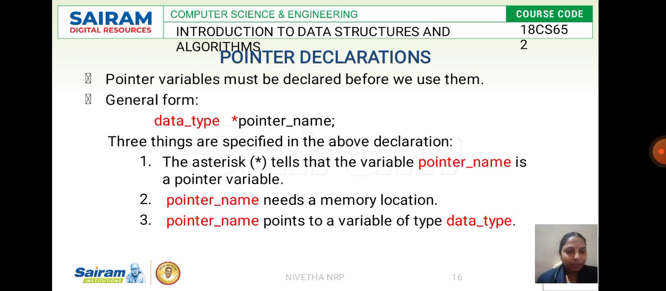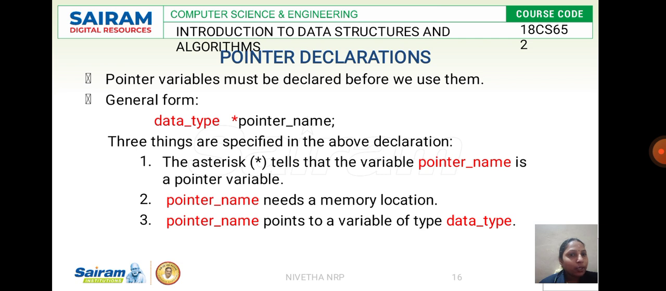First the data type, then the asterisk followed by the pointer name. This is the general syntax we have for defining a pointer: the data type, asterisk followed by the pointer name. This asterisk tells that the name is a pointer variable. It indicates that the name is the pointer variable. So when you have a pointer variable, it tells the system to allocate memory. It needs a memory location.